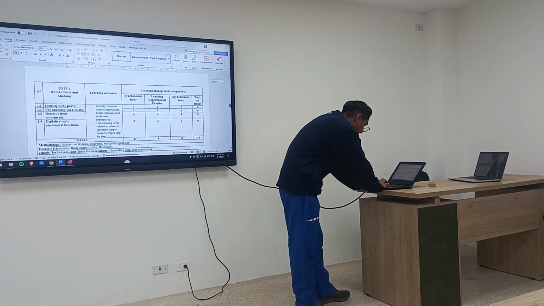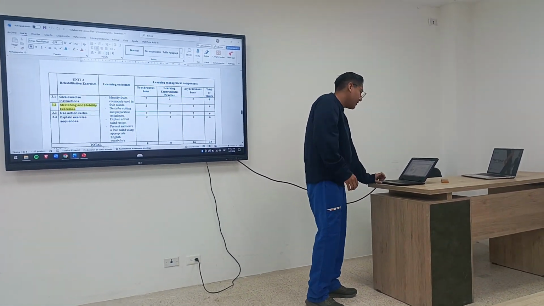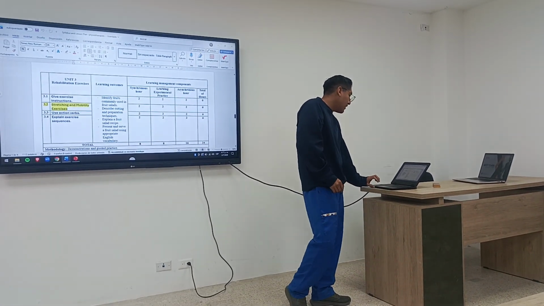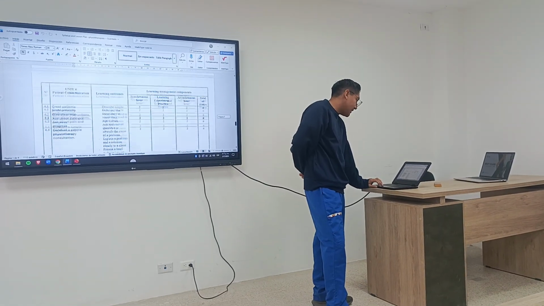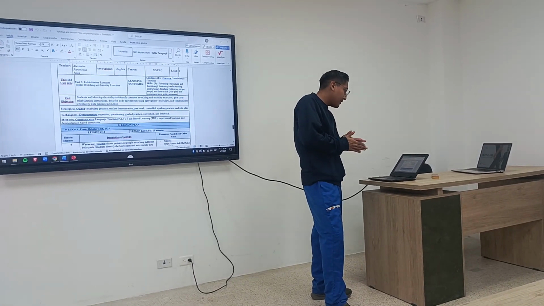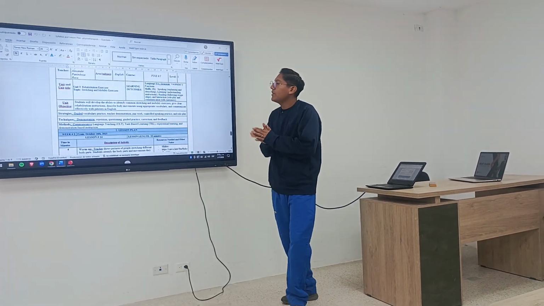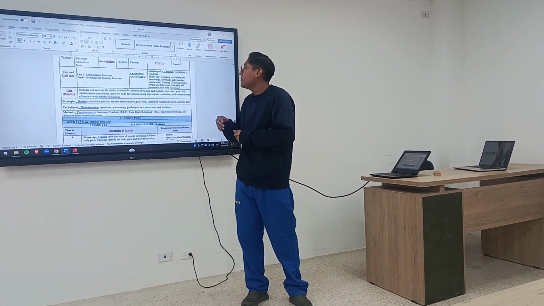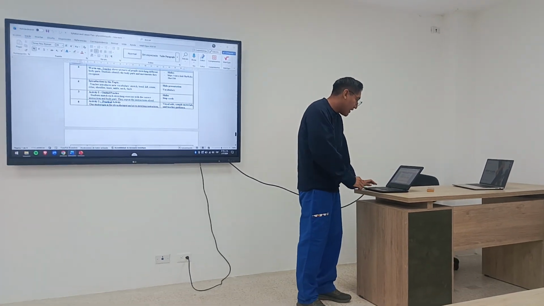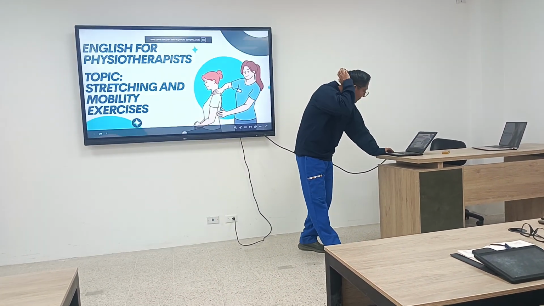In this, I select unit number 3, representation exercise, and in item 3.2, stretching and movement exercise. This is my lesson plan. In this unit, to identify common strengths and movement exercise, we include rehabilitation instruction describing body and using appropriate vocabulary. Using the slides, this is my example. Well, let's start.